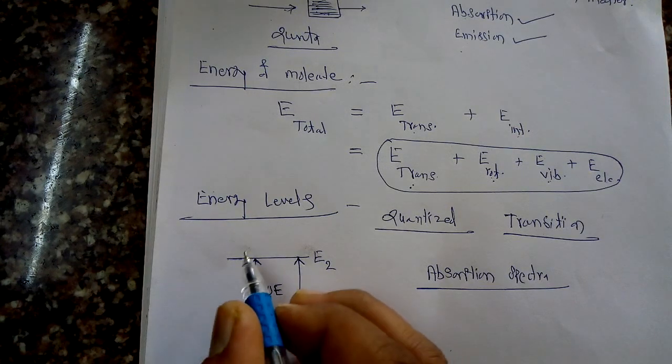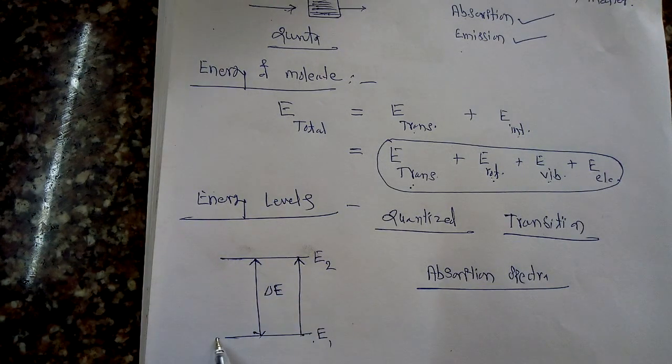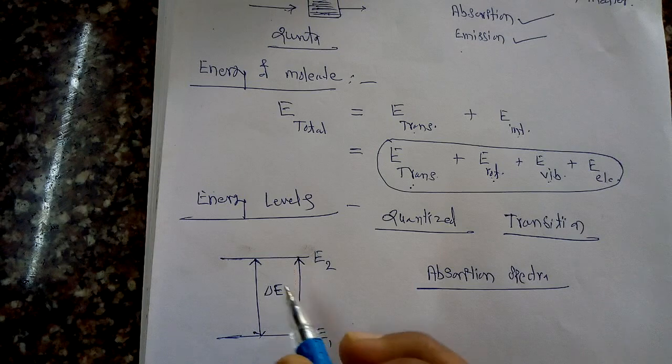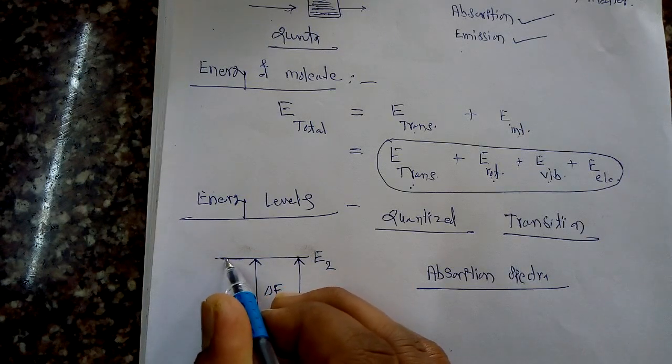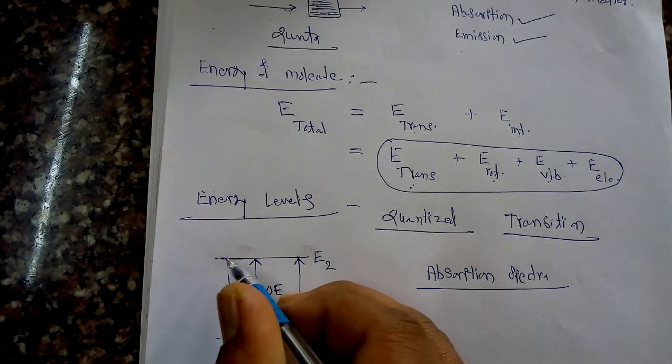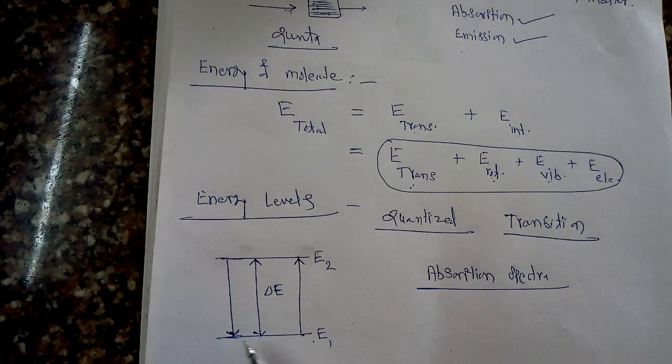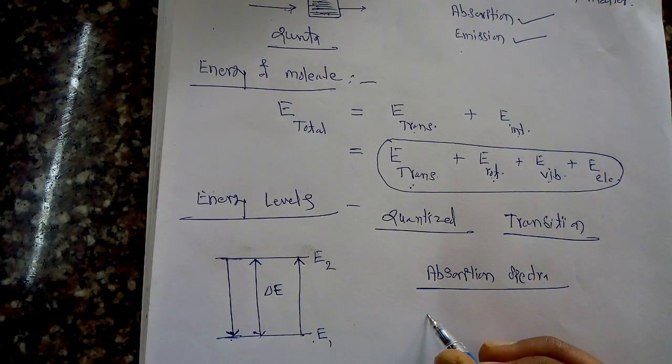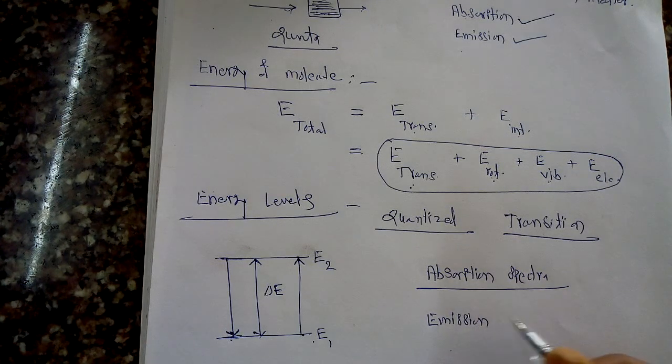Secondly, suppose your molecule is already present at a higher energy state, and it emits the extra amount of its energy in the form of radiation. If it gets converted from the higher energy level to the lower energy level with the emission of radiation, then what happens? One spectrum is obtained, and that is called the emission spectra. This is called the emission spectra.